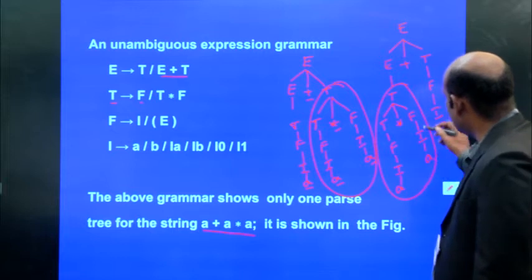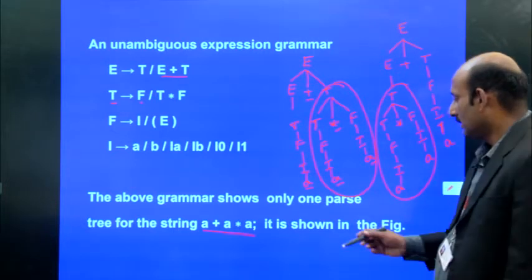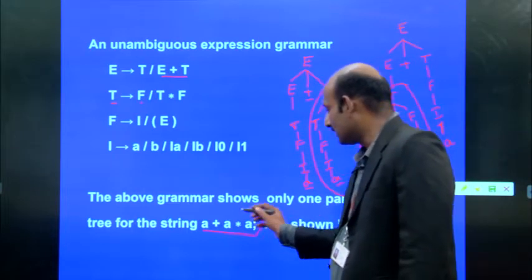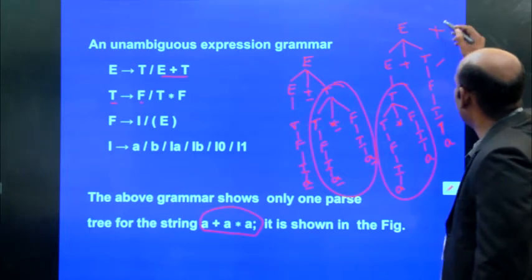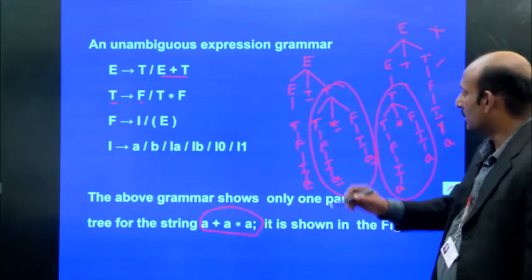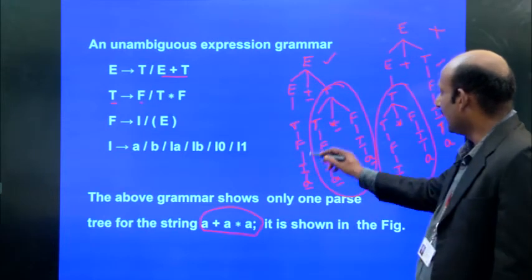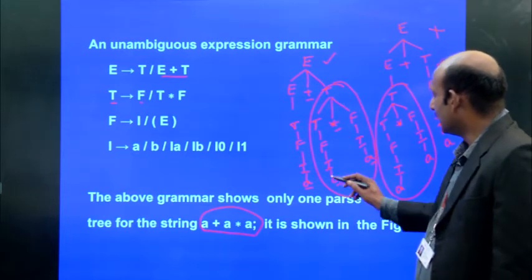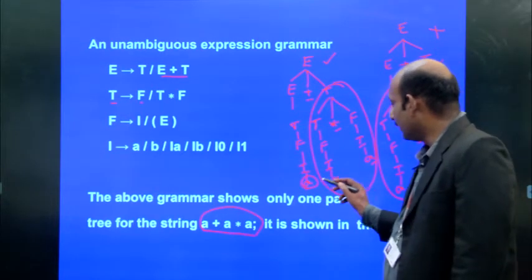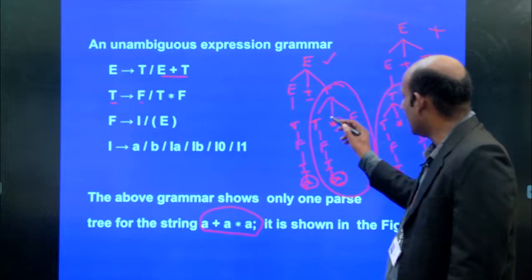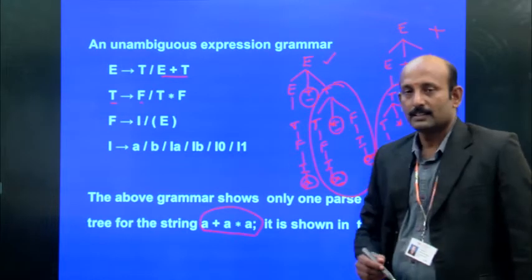First it evaluates this A star A, then we add it with the input string, but it does not match. If you do it like this, it will not be correct. So, this one will be the correct method. It generates the input string A plus A star A. We have to consider only the leaf nodes, that is A plus.